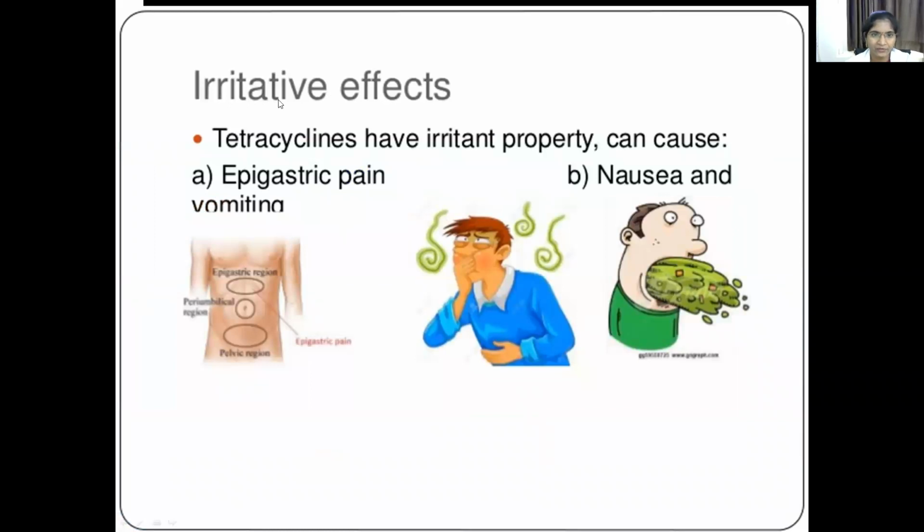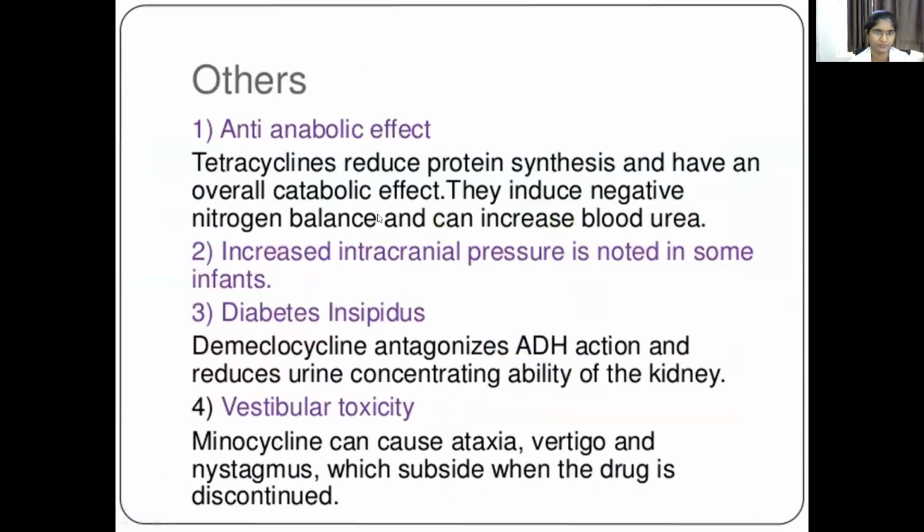And the irritative effects: it acts on the GIT. It causes epigastric pain, nausea and vomiting. And another side effect of tetracyclines is the anti-anabolic effect. Tetracyclines reduce protein synthesis and have an overall catabolic effect. They induce negative nitrogen balance and can increase blood urea.